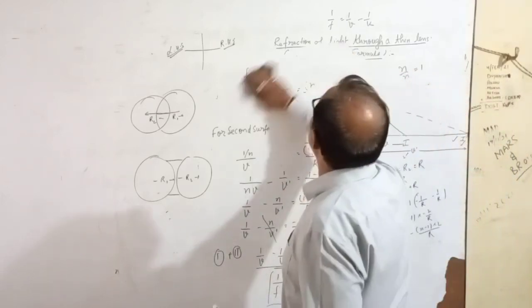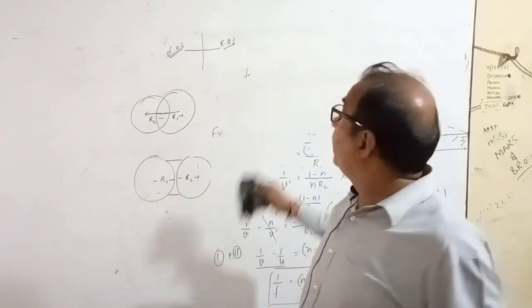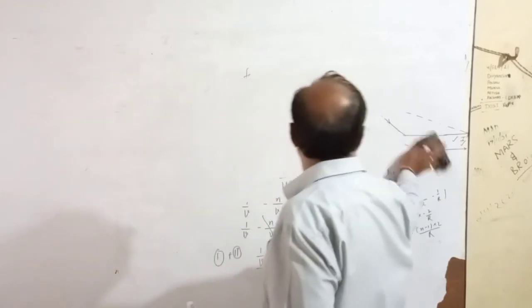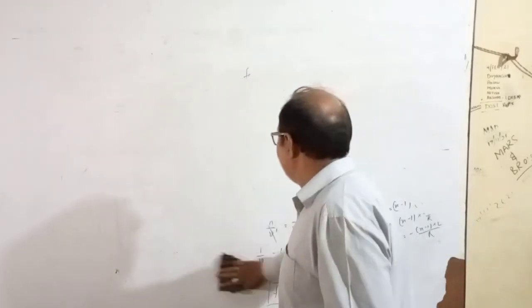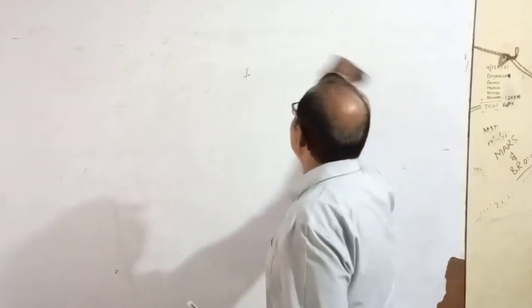Now I am going to derive the third and last derivation. Very easy. Combined focal length of two thin lenses in contact. I hope you all know about that formula.